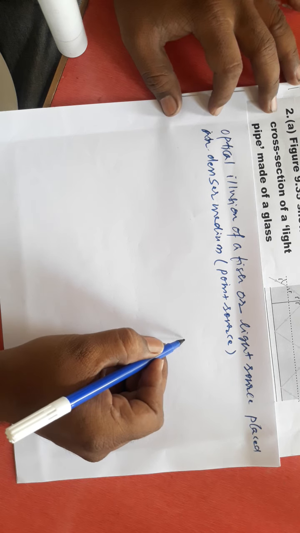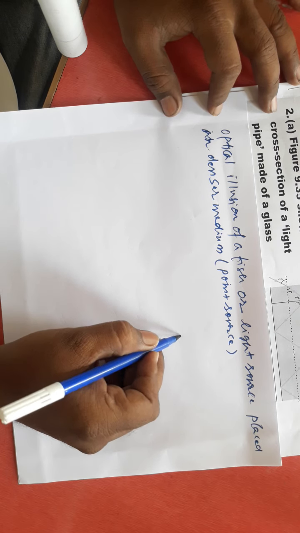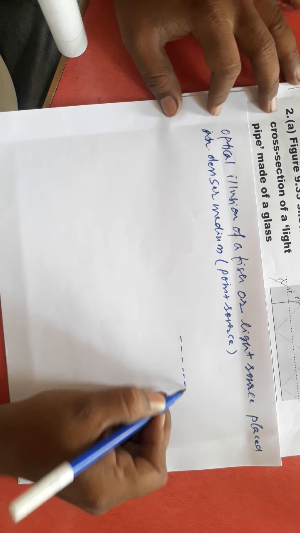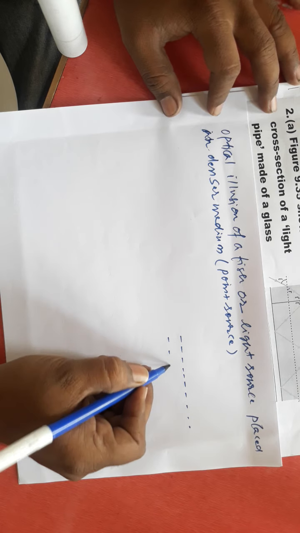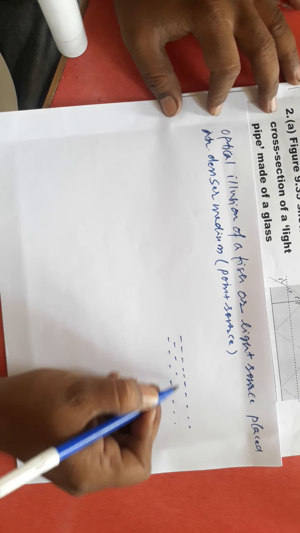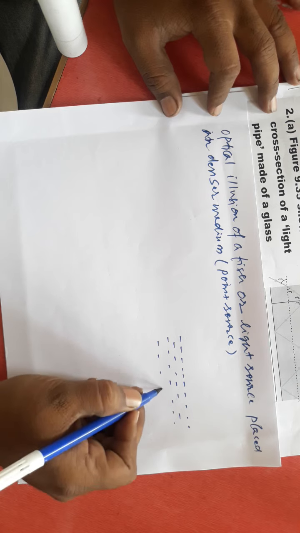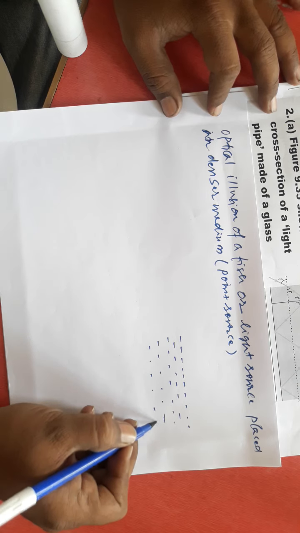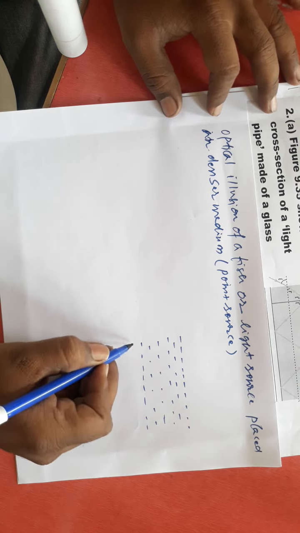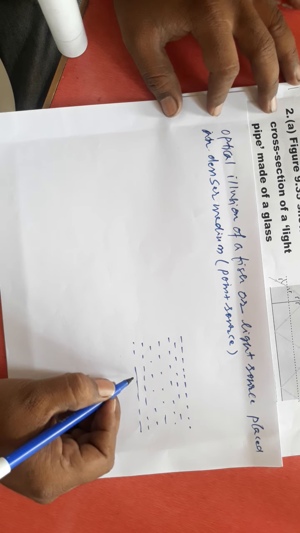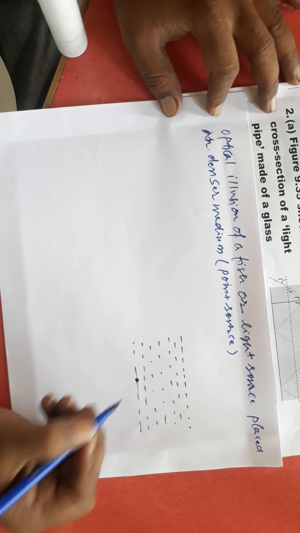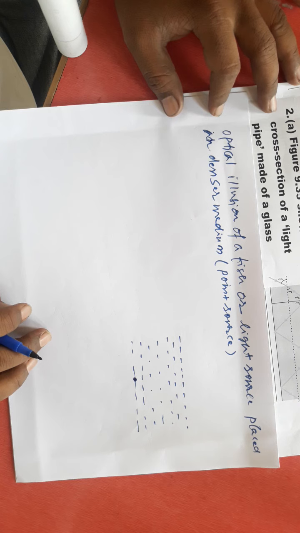suppose this is a denser medium, maybe any medium. Let us consider a point source which is placed at the bottom of this medium.